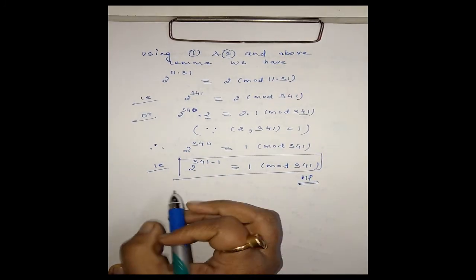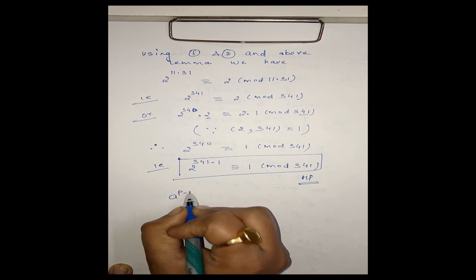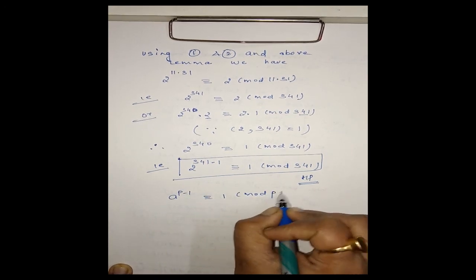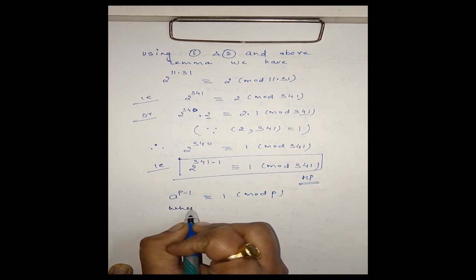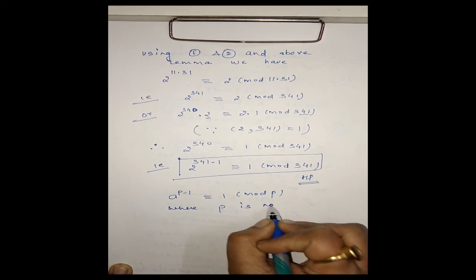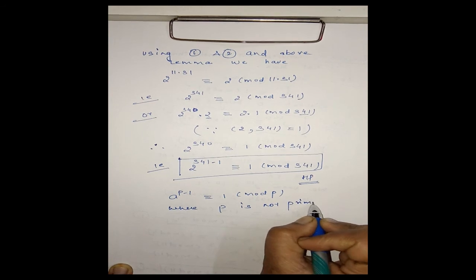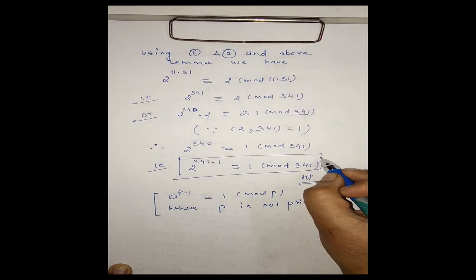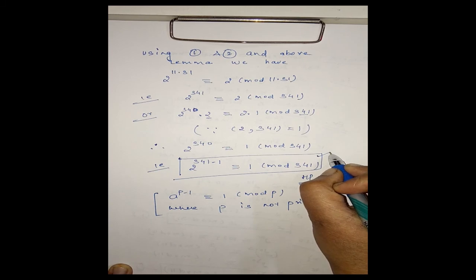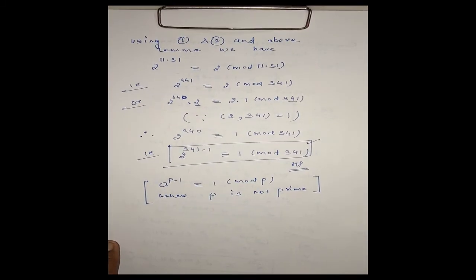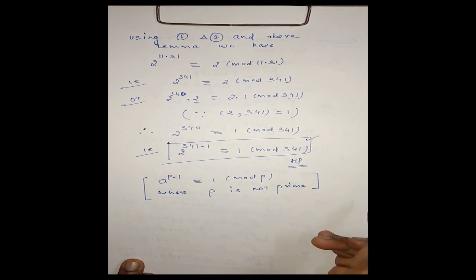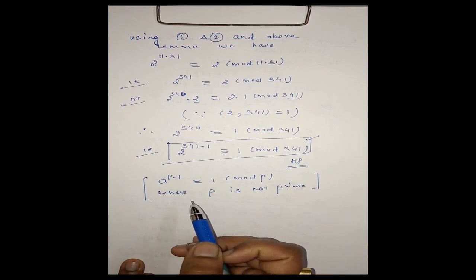That is, we may have a congruence of this form modulo p where p is not prime. Clear? We may have this type of congruence where p is not prime. From this it is clear. Okay, that means we may have this type of congruence where p is not prime, which means the converse to Fermat's theorem is not true. Clear?